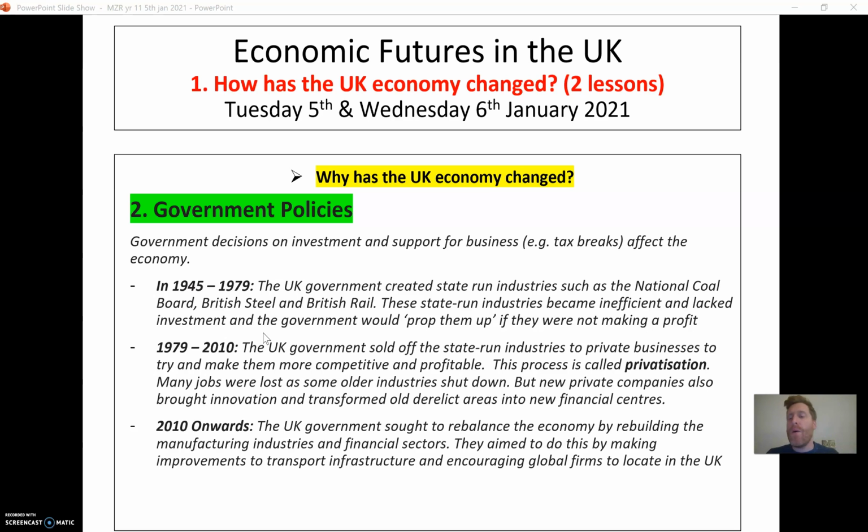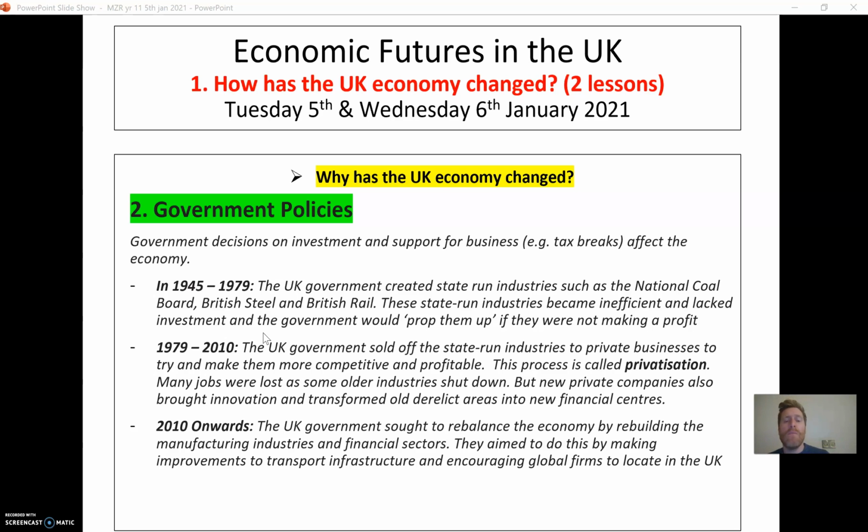So the third section of government policy, the next stage, 2010 onwards. What the government tried to do now was they recognised, oh, do you know what? We've maybe shifted the economy a bit too much and we're not really making stuff anymore. And we've got too many people employed in the services sector. And so what they wanted to do was to rebalance the economy. And they wanted to rebalance the economy by rebuilding manufacturing industries and transforming the financial sector a bit.